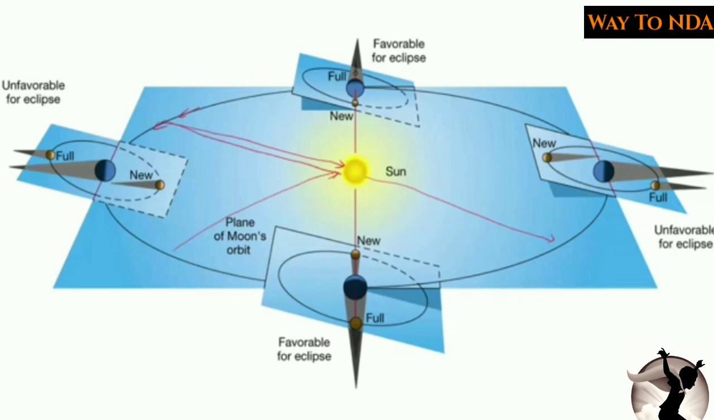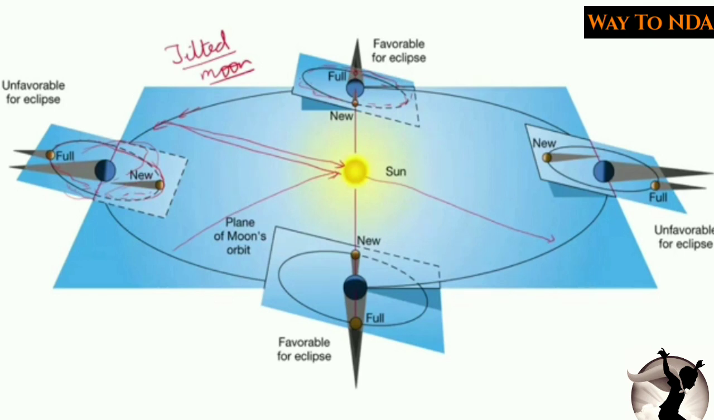So the moon does not revolve around the earth straight like this. It goes in a tilted way. It goes a little up, then again comes down, again goes up, again comes down. So this type of orbit it is having, and this is called a tilted orbit. So moon is having this tilted orbit.